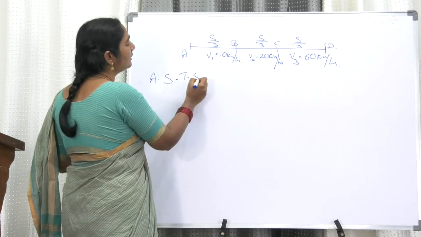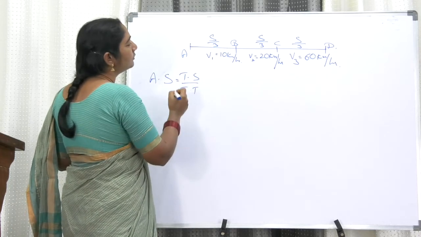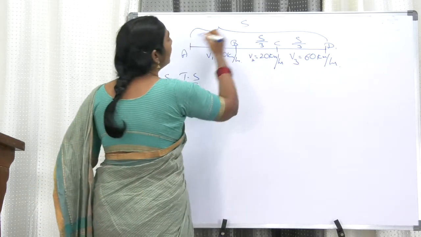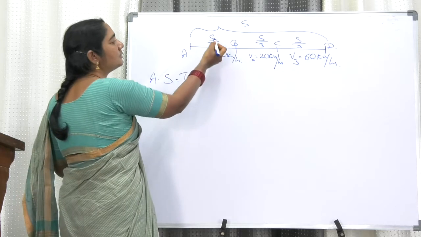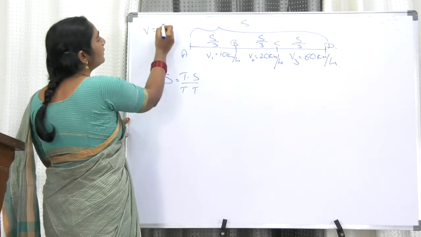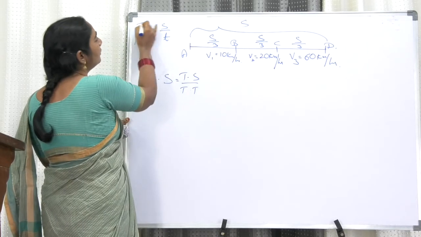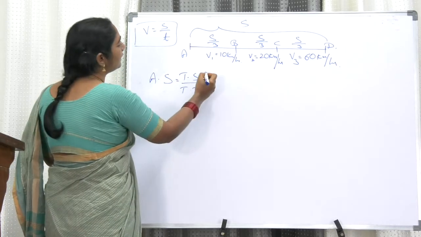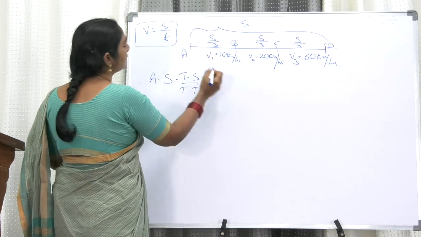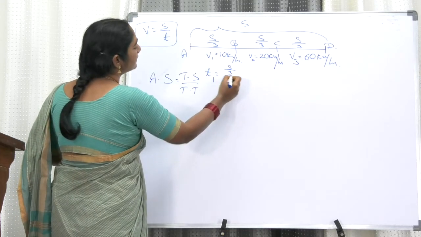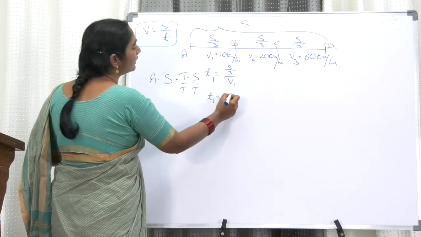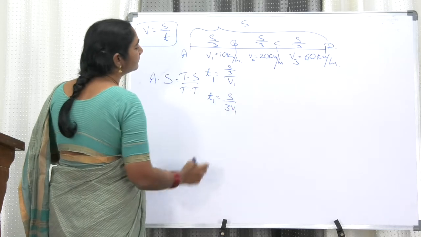Let the total distance be s, so 1/3 distance means s by 3. Velocity is distance by time, so t1 is equal to distance by velocity. Here distance is s by 3, velocity is v1, so t1 is equal to s by 3v1.